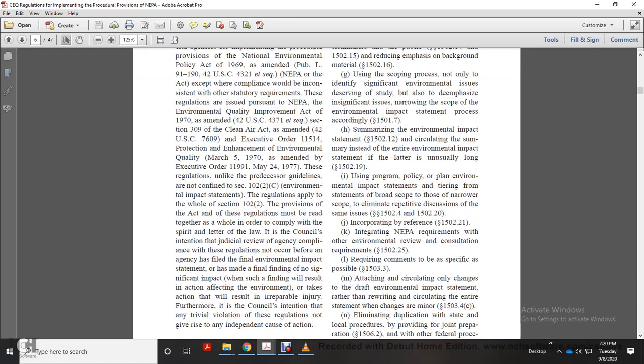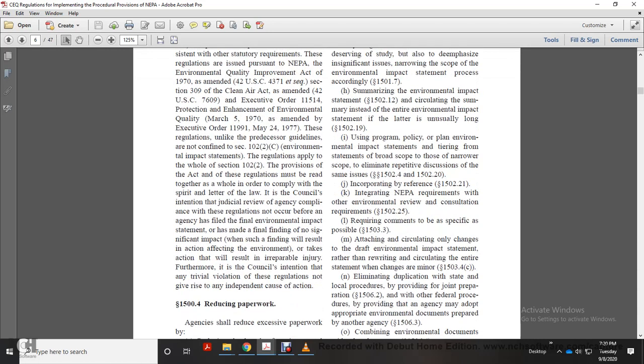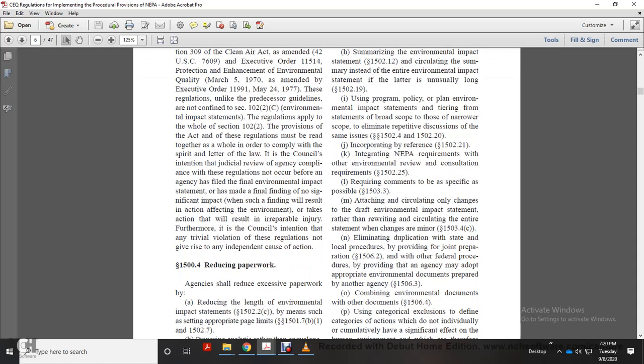to eliminate repetitive discussion of the same issues, incorporating by reference, integrating the National Environmental Policy Act requirements with other environmental review, and consolidating requirements, requiring comments to be as specific as possible, attaching circulation only of changes to the draft environmental impact statement rather than rewriting and circulating the entire statement for minor changes, eliminating duplication with state and local procedures by providing for joint preparation with other federal procedures,